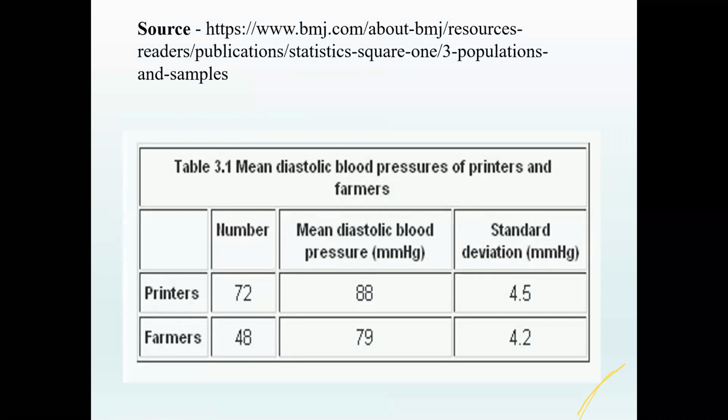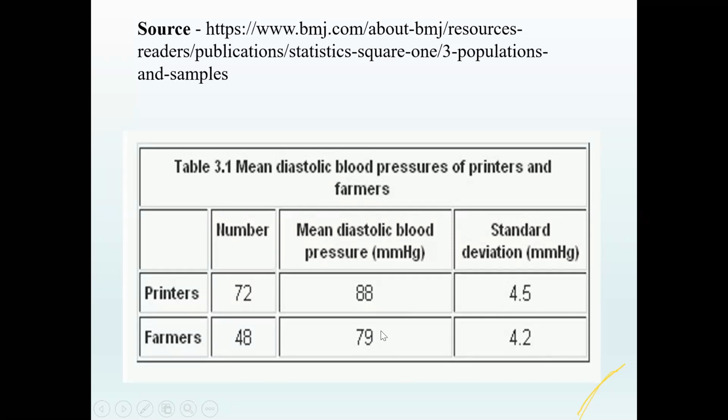In this example there are two groups: one is a group of people doing printing jobs, and another is farmers. The first group contains 72 individuals, and the second group 48 individuals. Here I have calculated the mean values of systolic and diastolic blood pressure, and in the second group also the mean value and the corresponding standard deviation of the group.